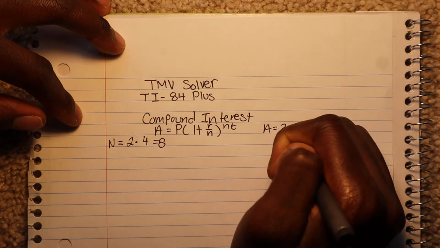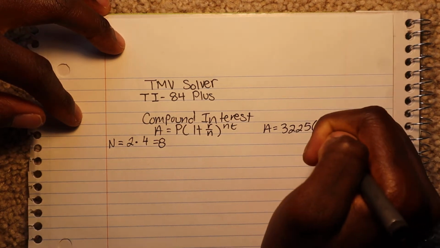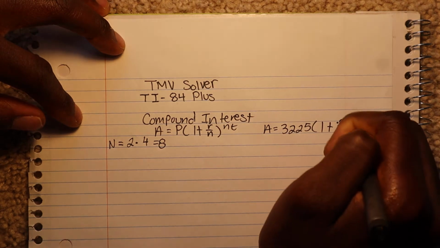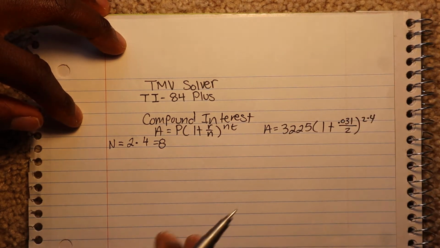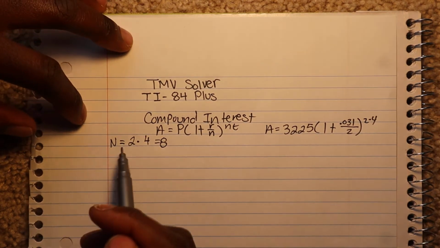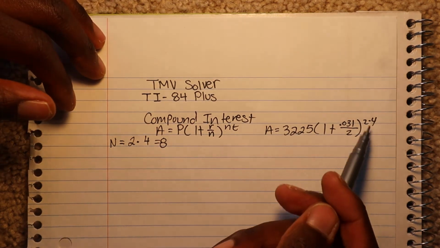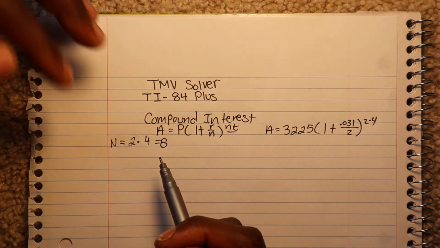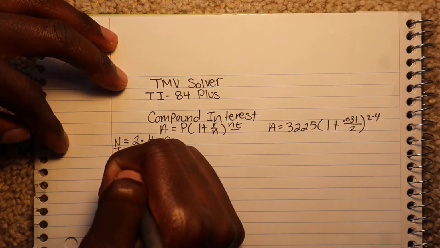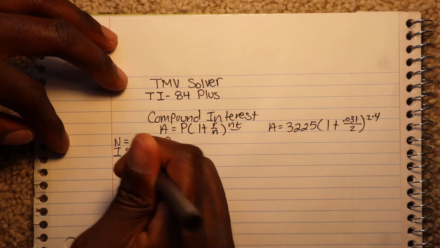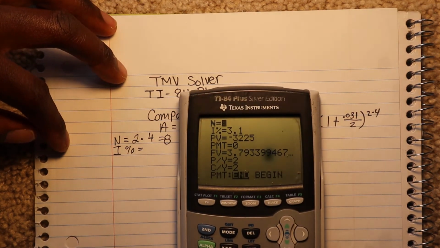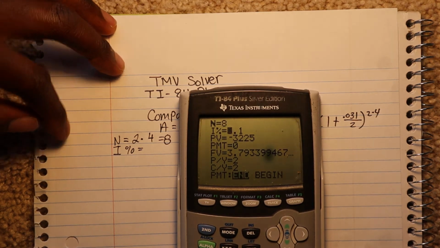So we did 2 times 4. For N, whenever you have a question, just remember it's your n times your t, and we got 8.